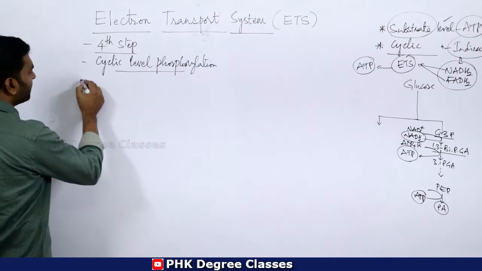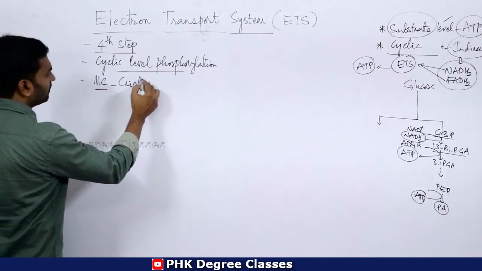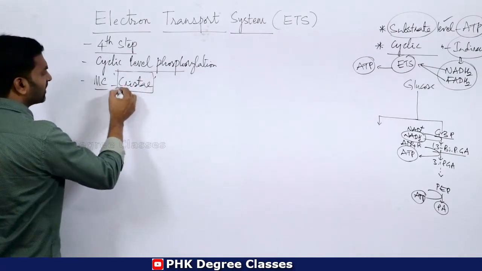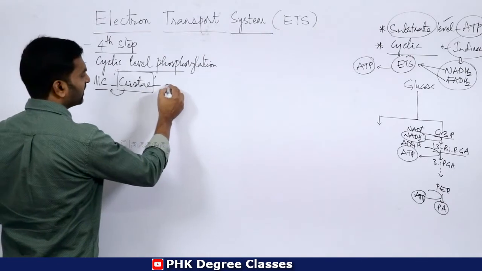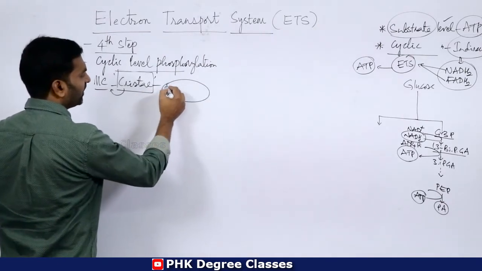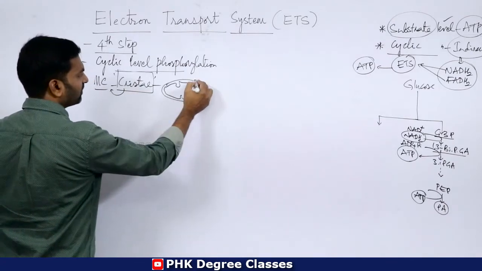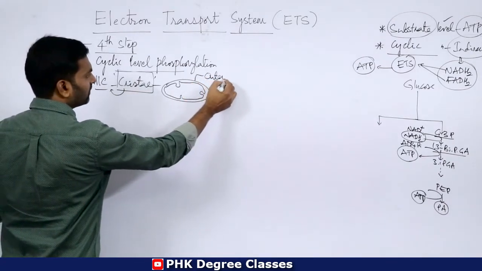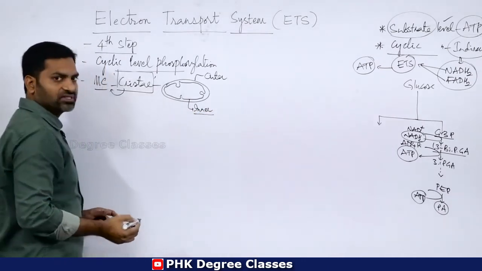Clear? It takes place in the cristae of mitochondria. Remember, cristae means the inner layer of mitochondria. For example, this is the outer one, this is the inner one. The inner layer shows some foldings.